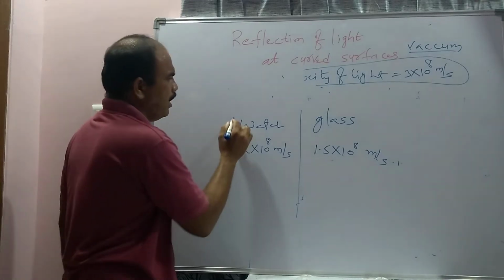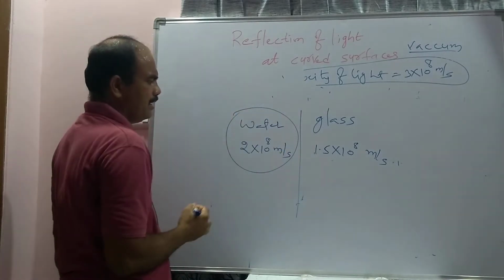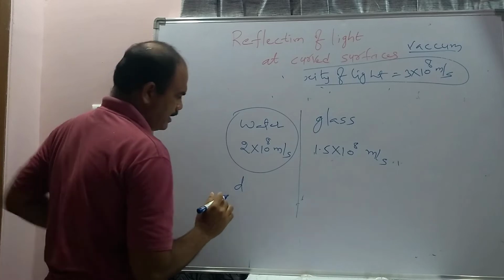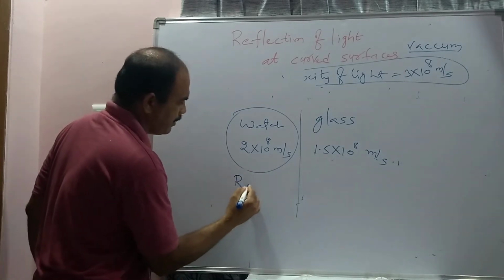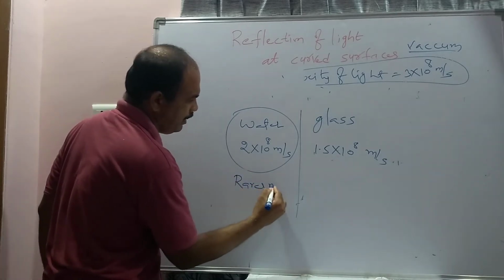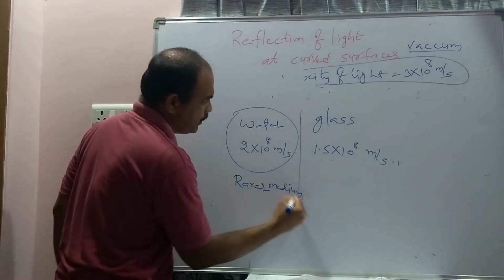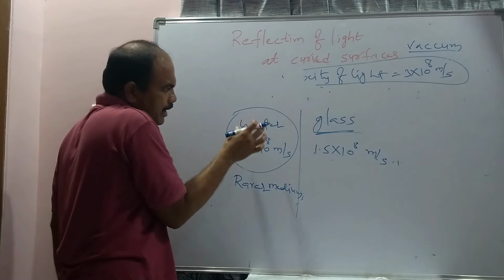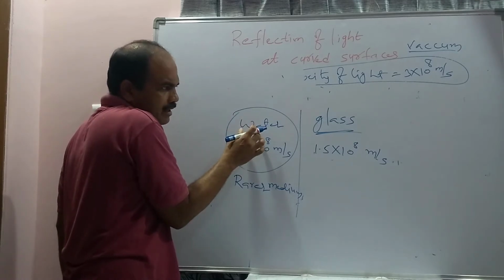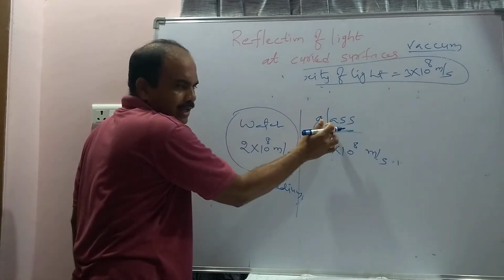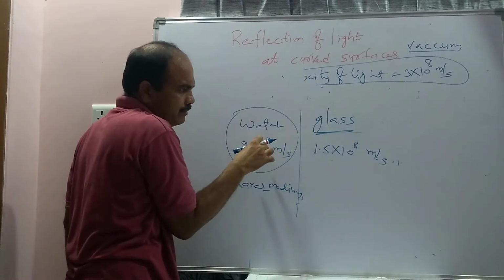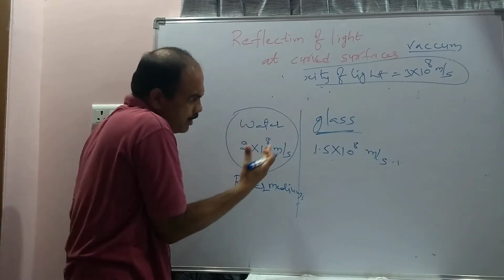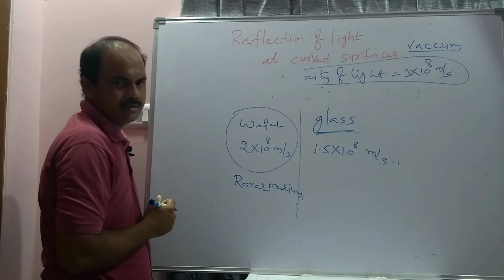So now water is called the rarer medium compared to glass. And if we compare the velocity of the light in water with respect to glass, it is more. How much more? 0.5 into 10 power 8.